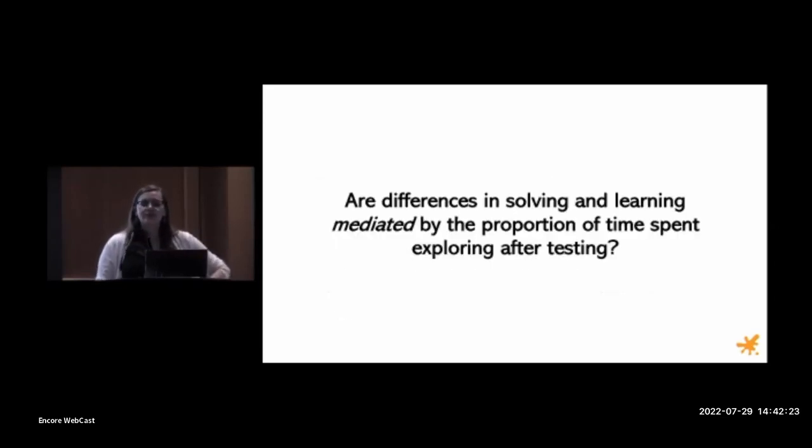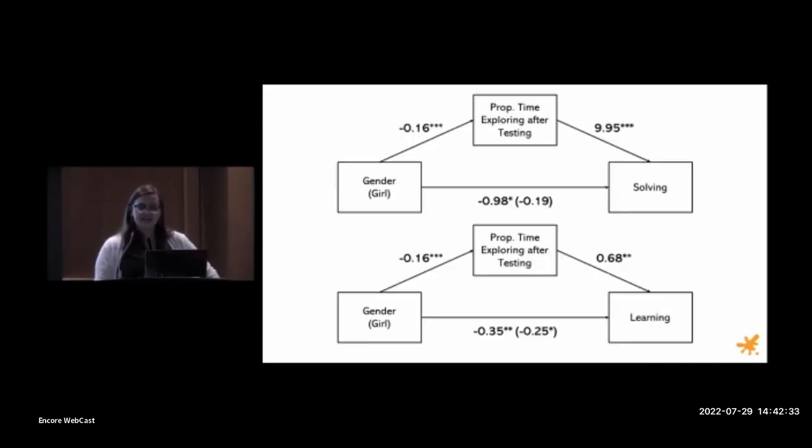However, before concluding these analyses, we wanted to make sure that these differences were specifically because girls were less likely to test their own solutions. So we ran 2 mediation models to confirm this pathway. And indeed, these data reveal that differences in solving and learning were both mediated by differences in the proportion of time spent exploring after testing the taught solution. So it seems that girls were disadvantaged in this setting, specifically because they did not explore their own solutions as much as boys did.